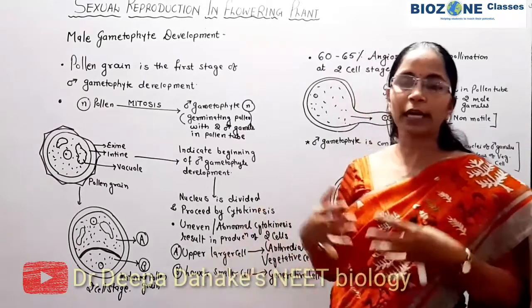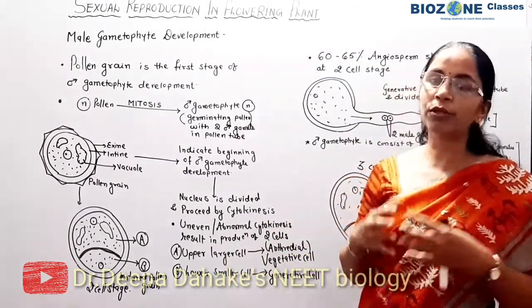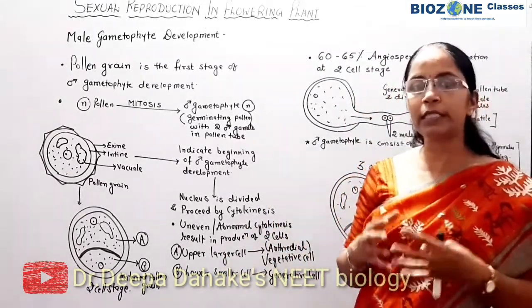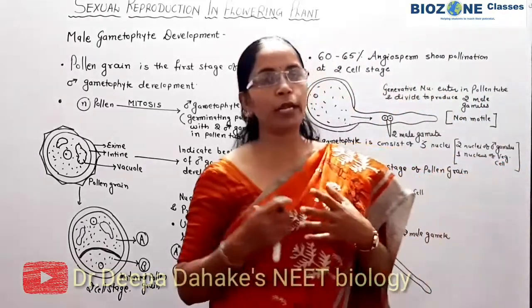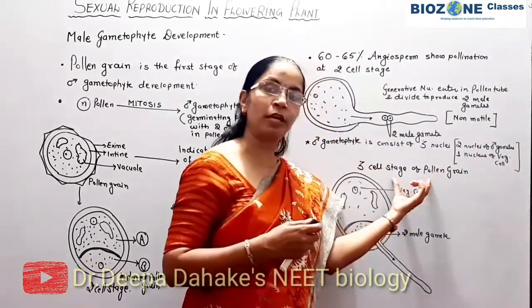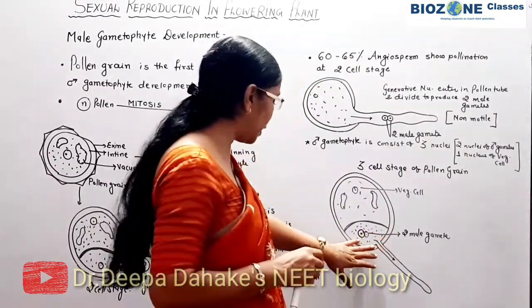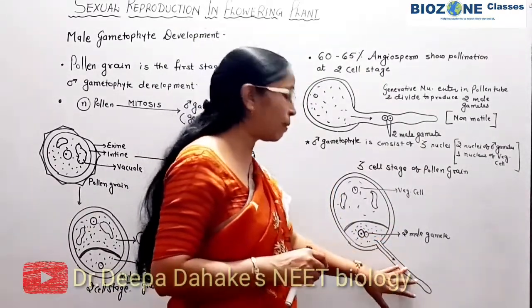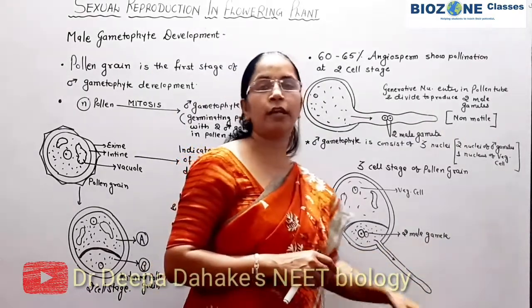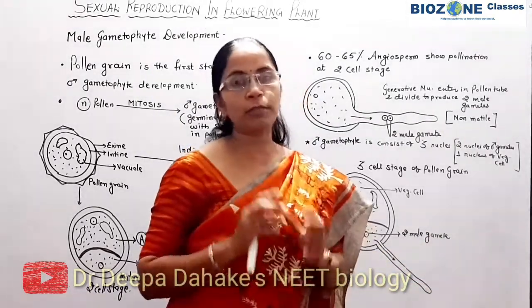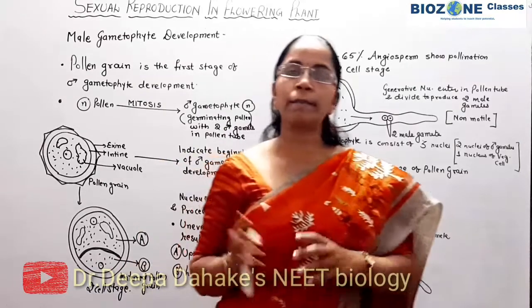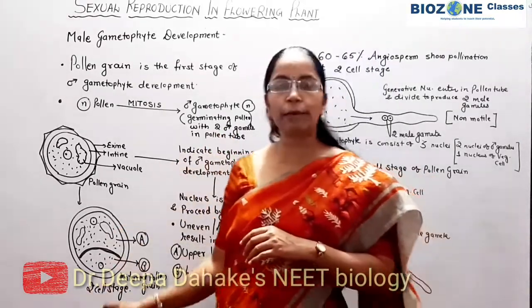When the pollen grain is shed at the 2 cell stage, the male gametes are formed inside the pollen tube. When the pollen grain is shed at the 3 cell stage, the generative cell itself divides inside the pollen grain, and then the male gametes enter the pollen tube. So remember this much for the development of the male gametophyte.